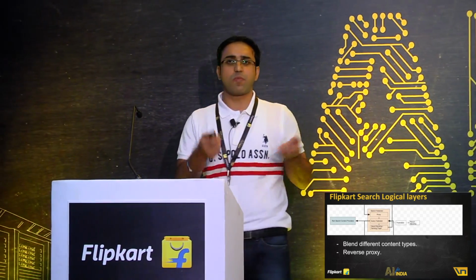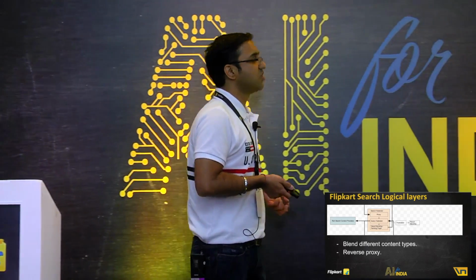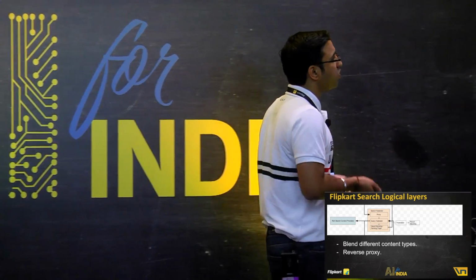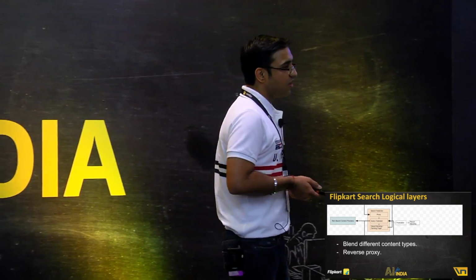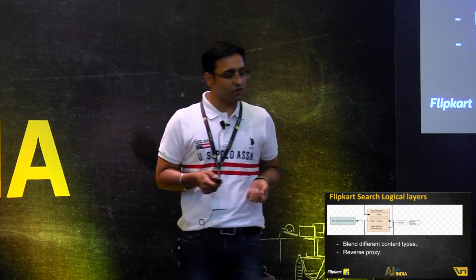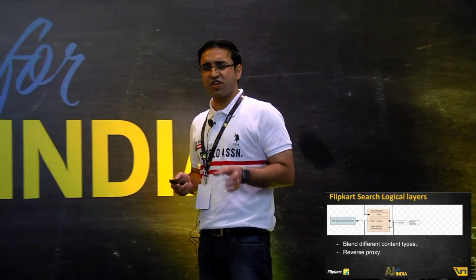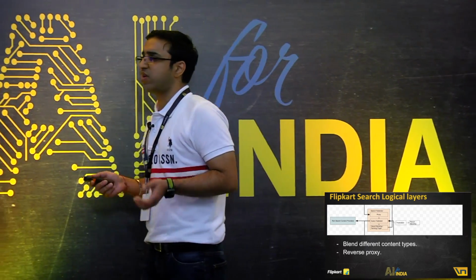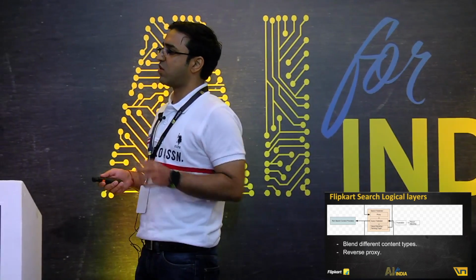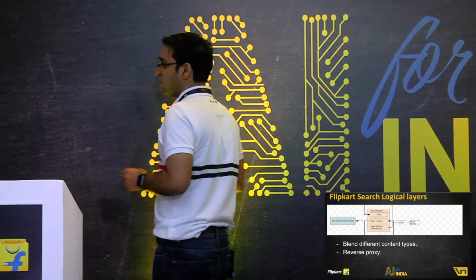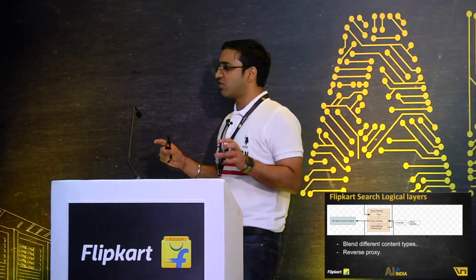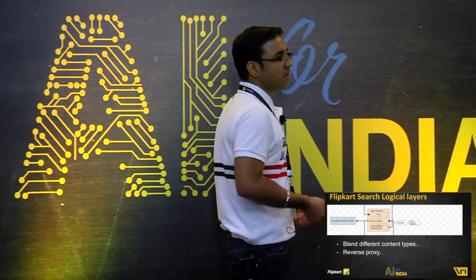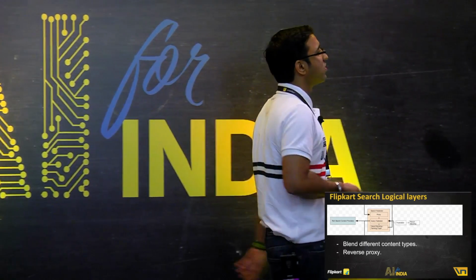Federator is a system on top of the funnel, on top of the architecture at search. The prime responsibility that it has is to blend different types of content to be shown to the user. What we have learned over time is that the search browse page that you see on the app or the Flipkart website is not just a set of products being shown in a list or a grid type of view. What we have there is a pretty rich experience. What you see there is some ads, not just products. We see some rich content which has some filters. There could be some visual elements, and so on. What the Federator does is blend all this content together and then show it to the user.